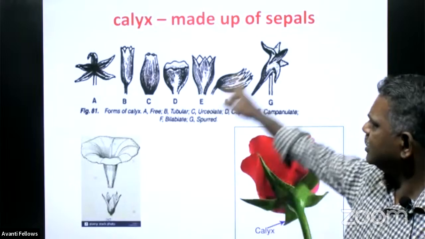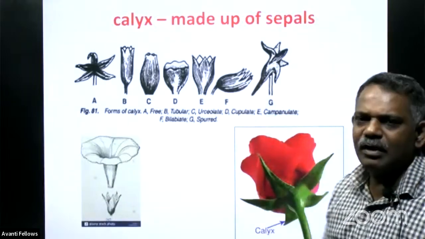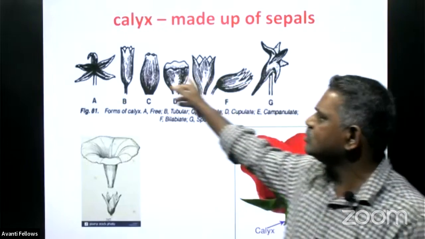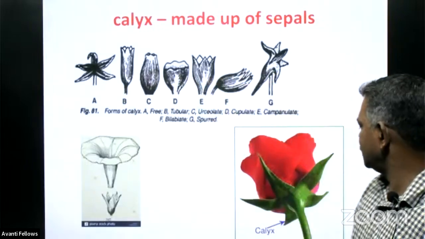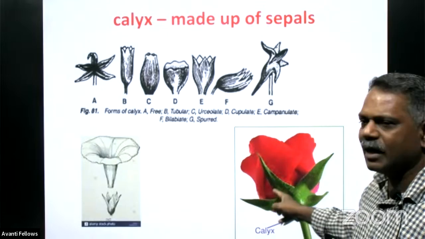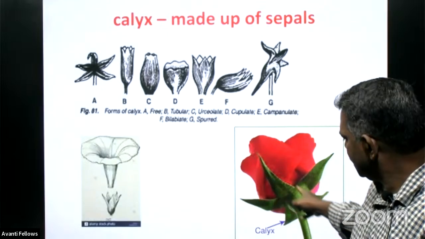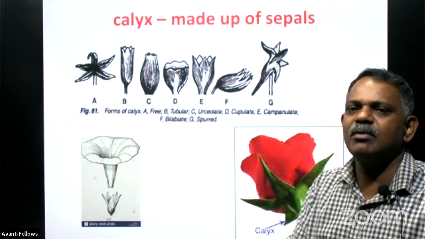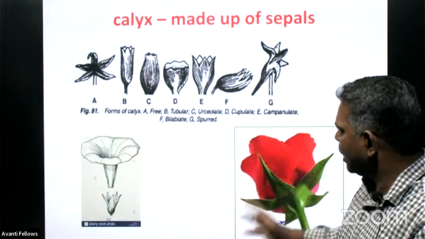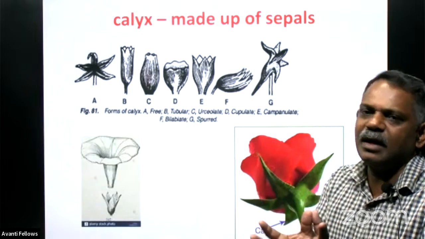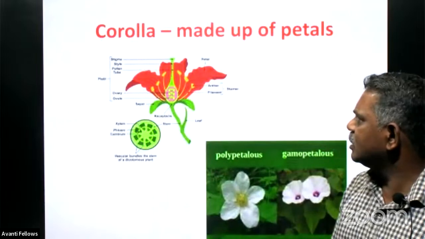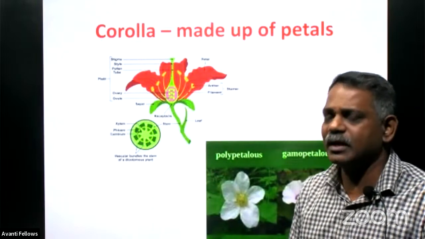And you can see all these parts of a flower one by one. The outermost whorl, that is a calyx only. Here you can see the calyx, that green colored one. It is normally covering the entire flower at the time of bud, and later after blooming, it will be there at the bottom. Next is the corolla, the most attractive part.